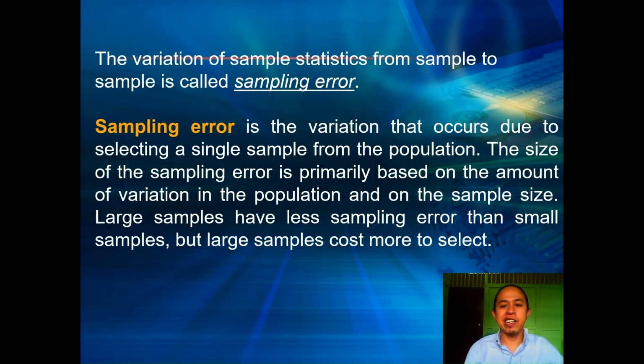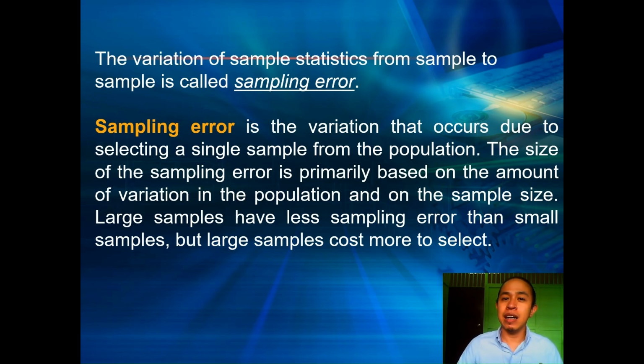Sampling error is the variation that occurs due to selecting a single sample from the population. The size of the sampling error is primarily based on the amount of variation in the population and on the sample size. Large samples have less sampling error than small samples, but large samples cost more to select. Like in our discussion in the previous chapter, we can reduce this sampling error by increasing the sample size.